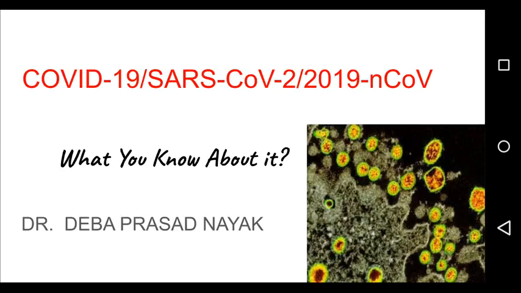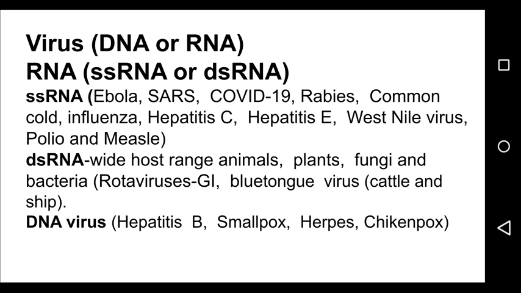Today I am going to talk about novel coronavirus 2019, or SARS-CoV-2, or 2019-nCoV. First of all, why is it called coronavirus? Because corona means crown-like spikes on their surface. There are four subgroups: alpha, beta, gamma, and delta. It was first identified in the mid 1960s. There are seven coronaviruses that can infect people. Out of seven, there are two alpha coronaviruses, four beta coronaviruses, and the seventh one is the novel coronavirus 2019